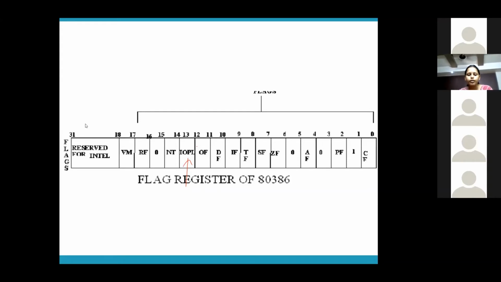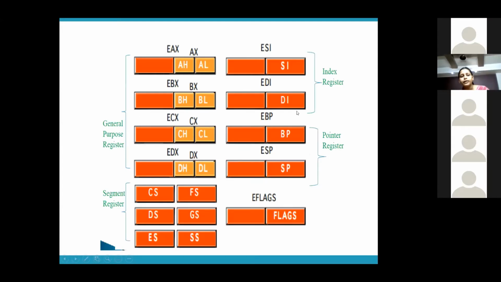So you have a 32-bit flag register where only bits 0 to 18 are actually utilized. The rest of the bits are reserved by Intel for future use. They might have been used by now, when they came up with all the other processors. After 386 came 486, 586, Pentium 1, 2, 3, 4, everything. So by now at least a few of these reserved bits might have been used.